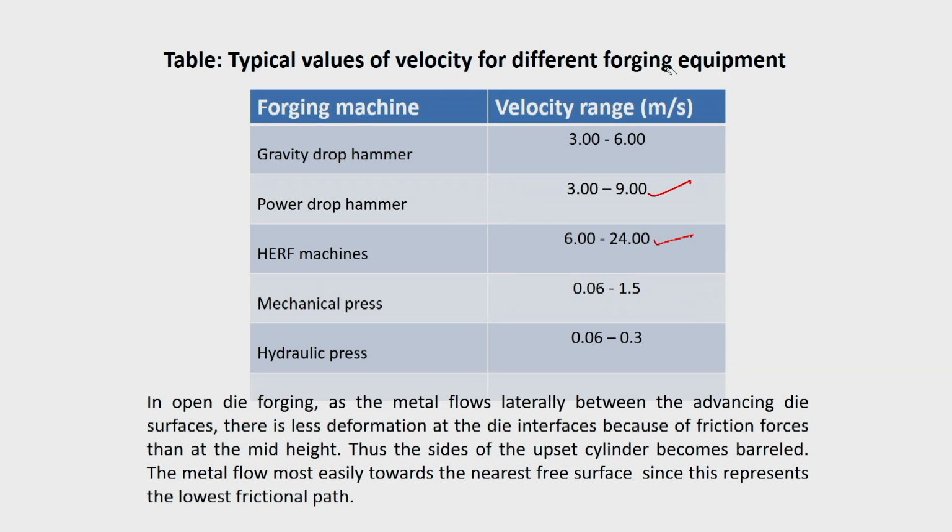So, these are the high velocity forging operations, but when you come to a mechanical press, you will find that the velocity is as low as from 0.06 meter per second to 1.5 meter per second. Whereas in a hydraulic press, it is still lower, say from 0.06 to 0.3 meter per second, and it can be even smaller than that. So in the presses, the velocity of the die block or the ram is very less compared to that of a hammer forging press.